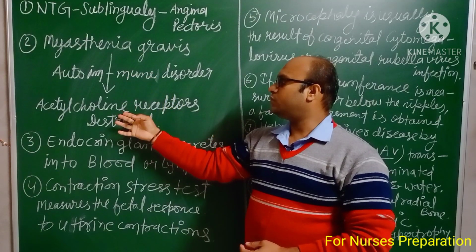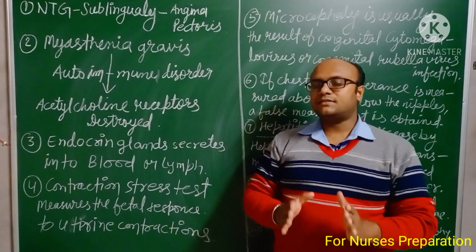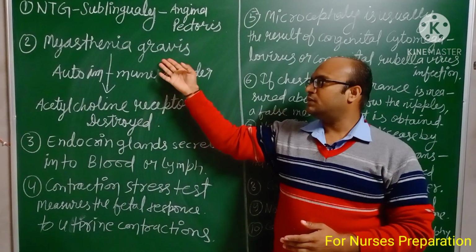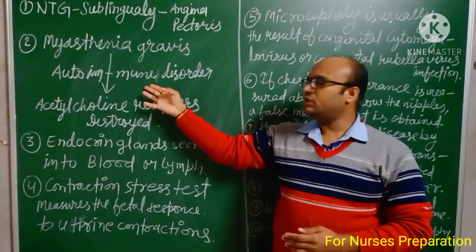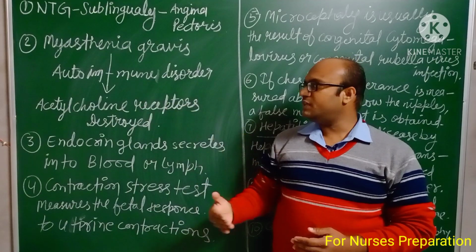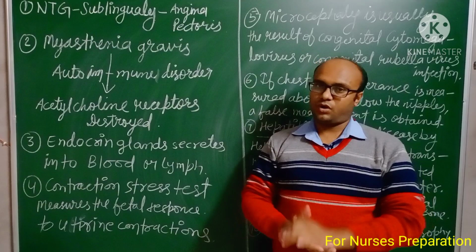Point number 2. Myasthenia gravis is an autoimmune disorder in which acetylcholine receptors are destroyed. In short, it is known as MG. It is an autoimmune disorder in which acetylcholine receptors are destroyed.